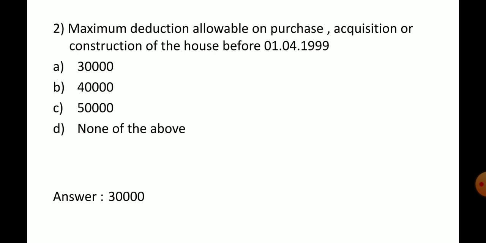That means if the house is constructed, purchased or acquired before 1/4/1999, the maximum deduction is only 30,000. Beyond this you cannot claim.